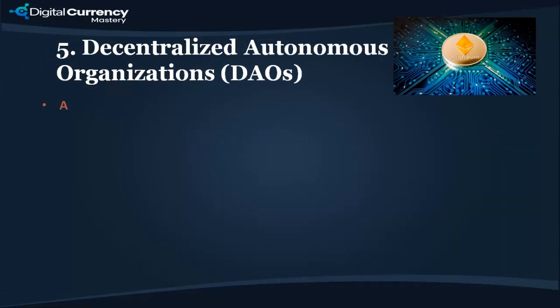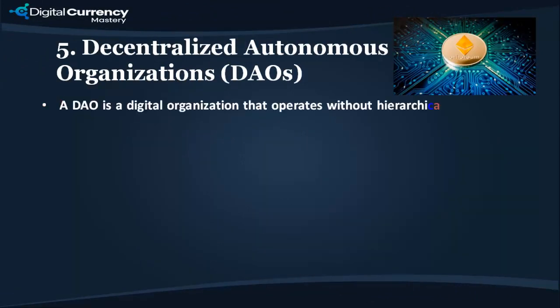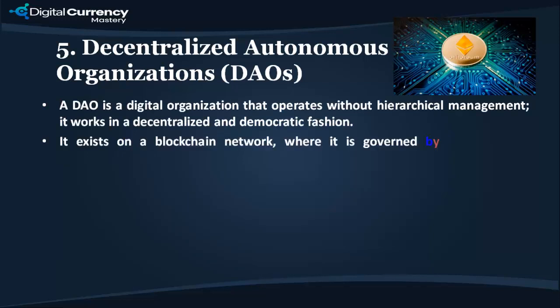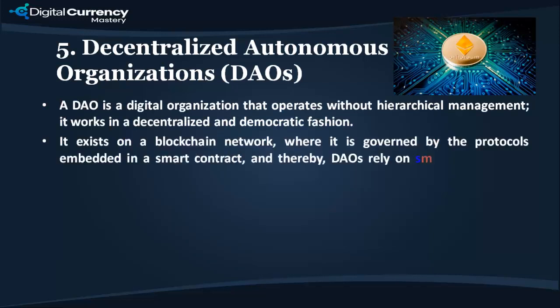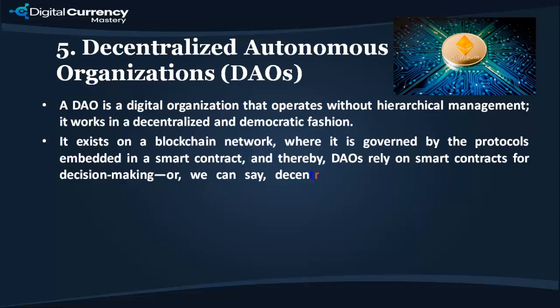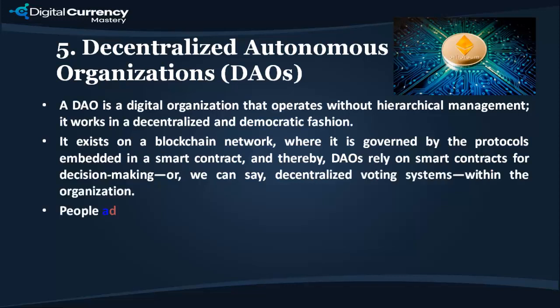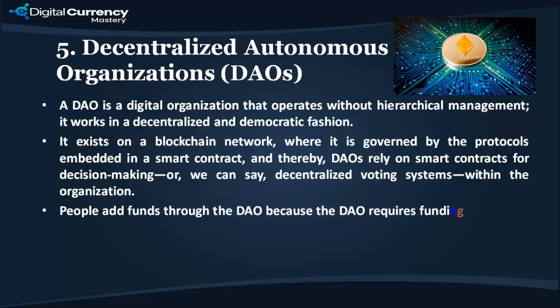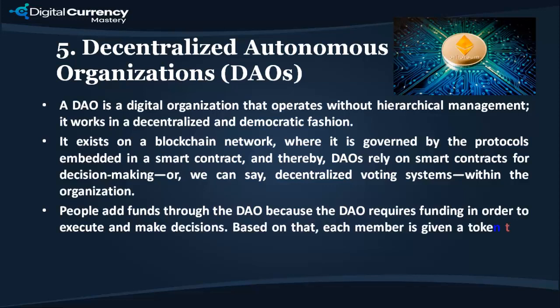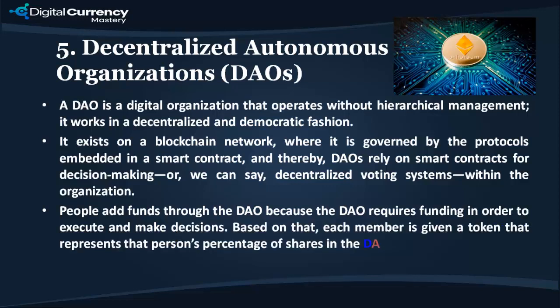5. Decentralized Autonomous Organizations, DAOs. A DAO is a digital organization that operates without hierarchical management. It works in a decentralized and democratic fashion. It exists on a blockchain network, where it is governed by the protocols embedded in a smart contract, and thereby DAOs rely on smart contracts for decision-making, or we can say decentralized voting systems within the organization.